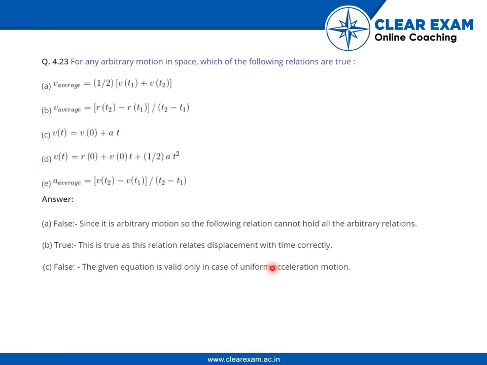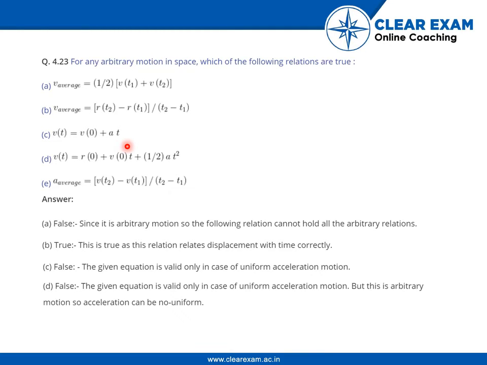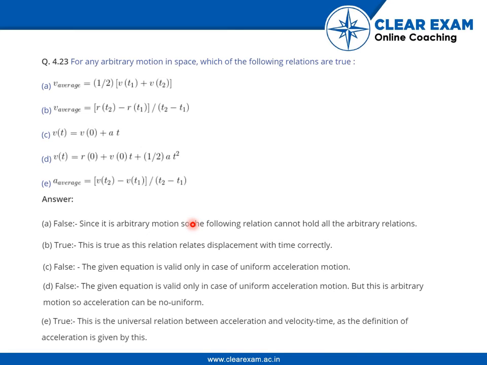Next one is false, which is this, because it's valid only in case of uniform acceleration motion. This one is also false because the given equation is valid only in case of uniform acceleration motion, and we are already told that these are arbitrary motion in space. So acceleration can be non-uniform.